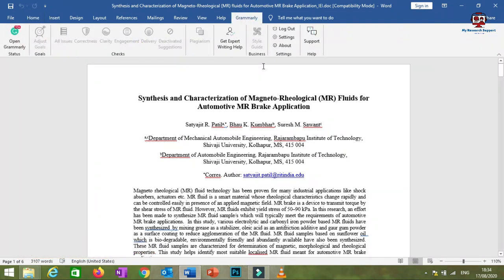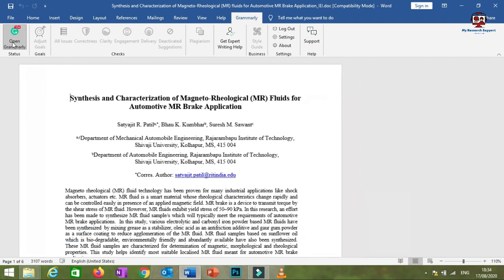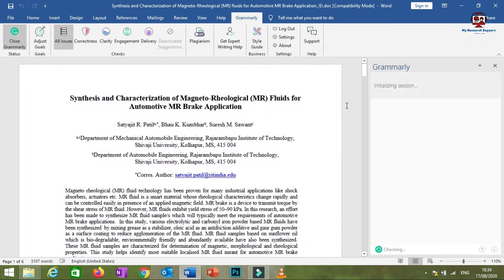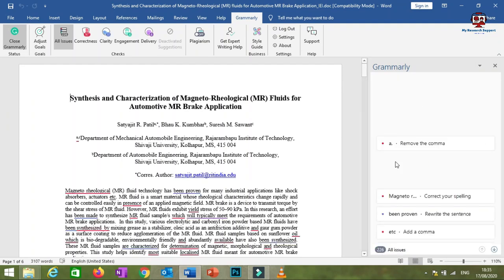So now you will get a window where you will be getting different options. These options are not yet highlighted. So again you have to press on this tab, open Grammarly. You have to just click on it. As soon as you click on it, on the right side Microsoft Office will connect to the Grammarly server. See, internet connection is a must in order to correct the grammatical mistakes. This is connected and you have to observe this part.